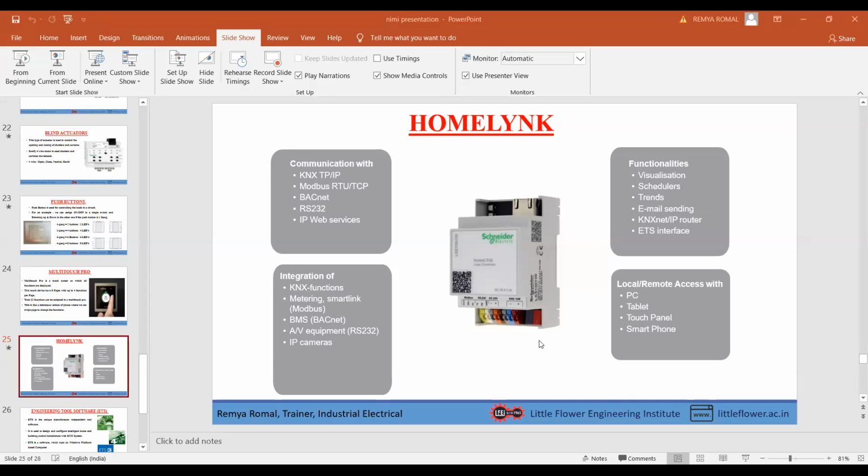Someone asked whether our college is an NIT or IIT. Our college is an engineering institute in Cochin, Kerala. We have implemented every type of device that is useful to our students, like the home automation system, CCTV system, fire alarm, building management system, and PLCs, and we are giving training to our trainees on all these things.